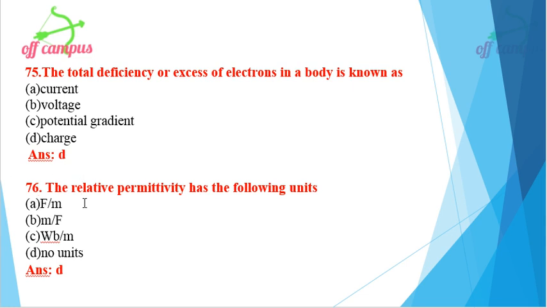Okay. Then next question, the relative permittivity has the following units. Relative permittivity is nothing but epsilon r. Epsilon equal to epsilon naught into epsilon r. What is epsilon r? Epsilon divided by epsilon naught. So relative permittivity has no units. So answer D, has no units, is the right answer.